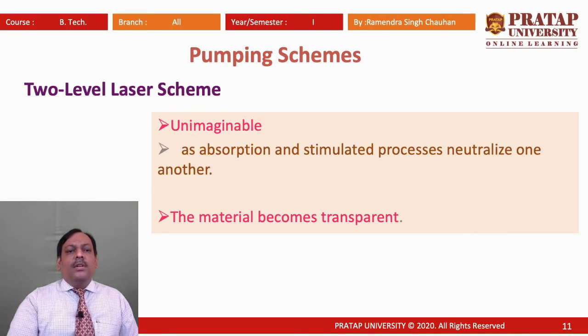Now, the 2-level laser scheme is unimaginable. What is in a 2-level laser scheme? Suppose there are only 2 energy levels taking part in laser action. When we want to achieve population inversion, only the ground state and excited state will be involved.